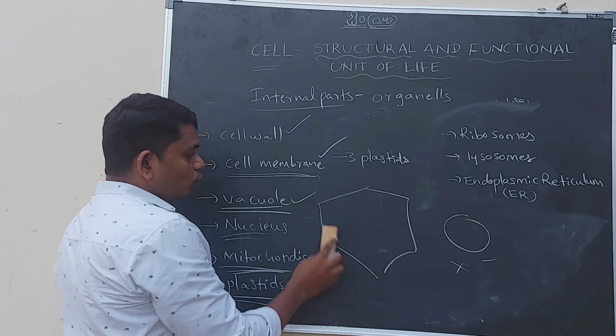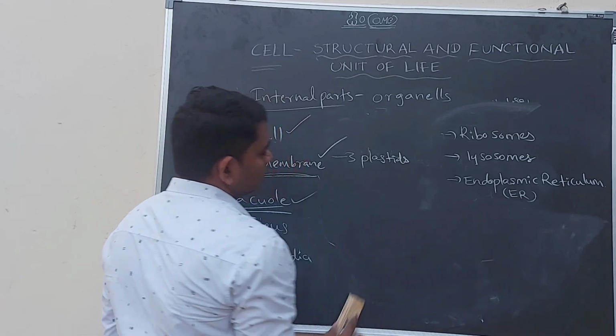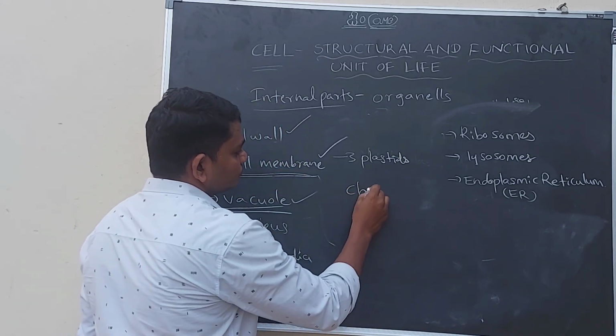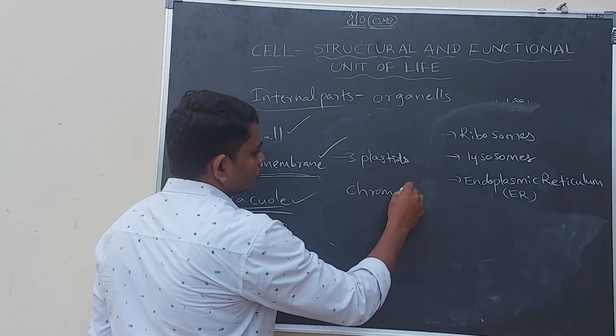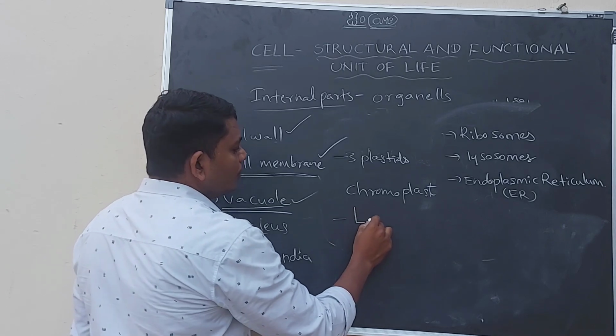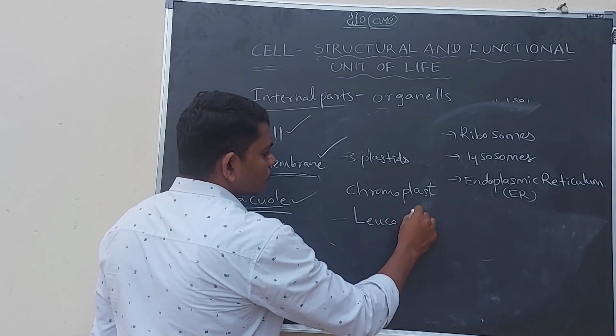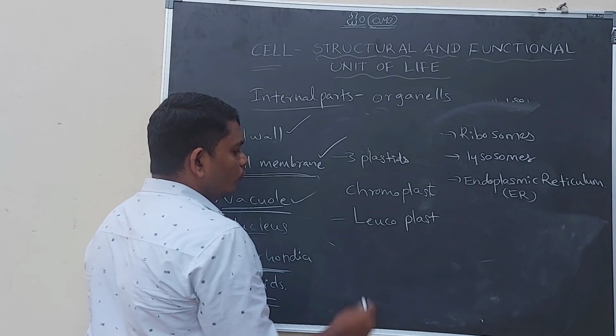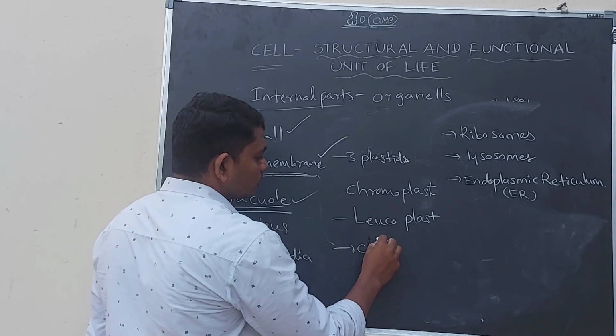First one is chromoplast. Second one is leucoplast. Third one is chloroplast.